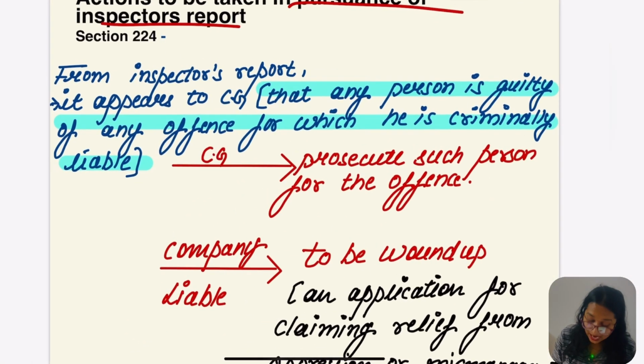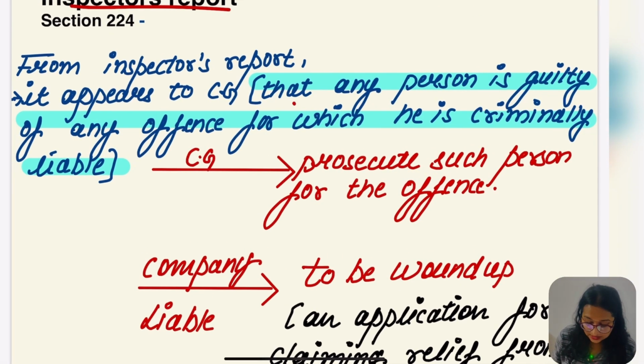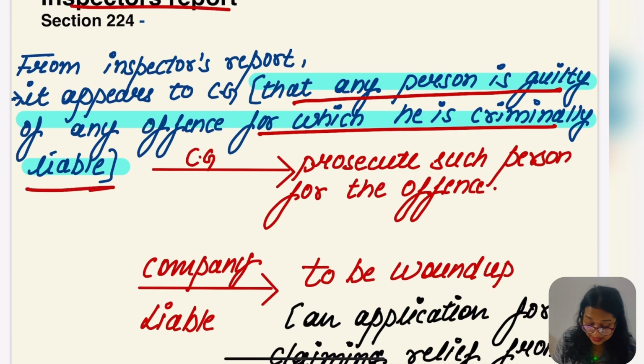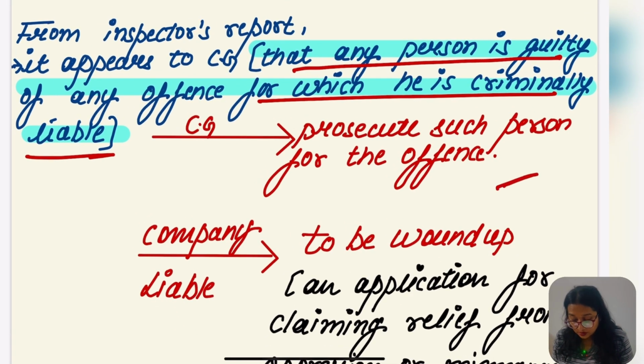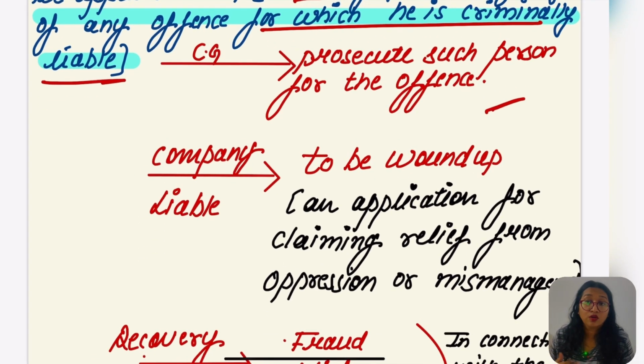On that report basis, if it appears to the CG that any person or officer is found guilty or is criminally liable, in that case the CG will prosecute such person for the offense, and the company would be liable to be wound up.